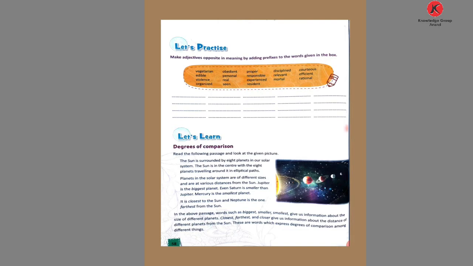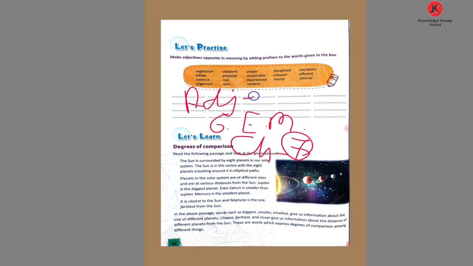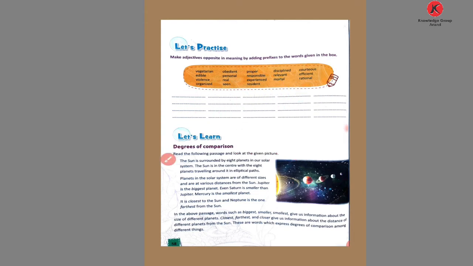So, today from Standard 6 English Medium in Grammar, chapter number 7. What is the chapter name? The chapter name is Adjectives. And I have given the information about the adjectives, different kinds of adjectives.